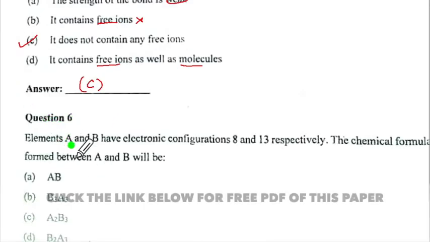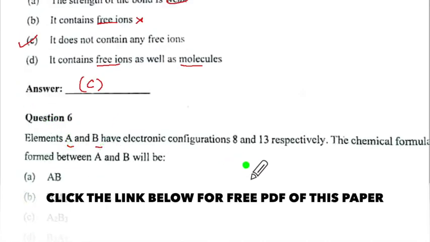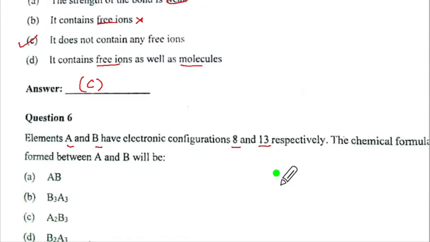Question 6. Elements A and B have electronic configuration 8 and 13 respectively. The chemical formula between A and B will be. Now for this, you must have the electronic configuration done in your mind or in your rough work. 13 will be 2, 8 and 3.